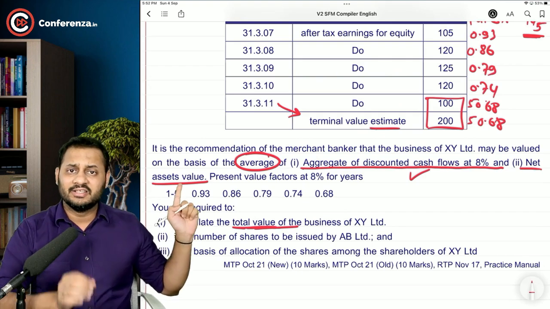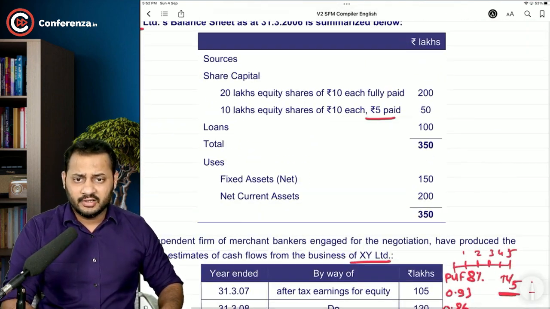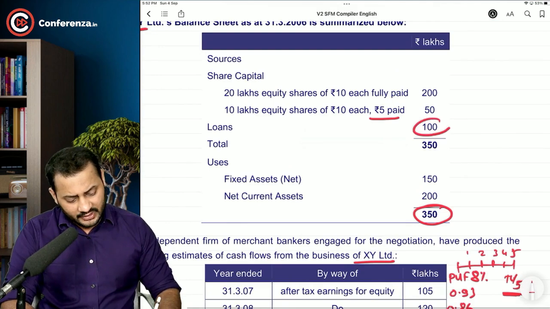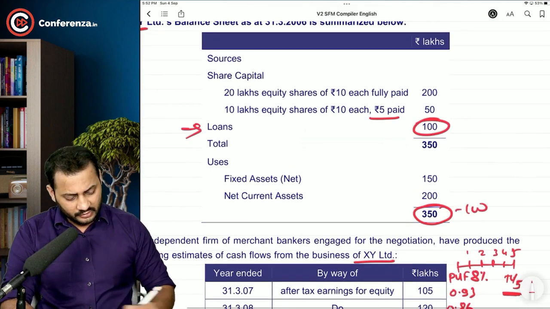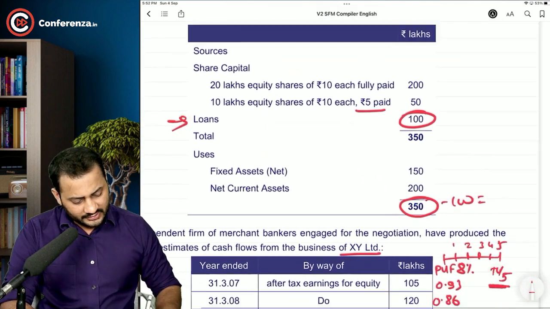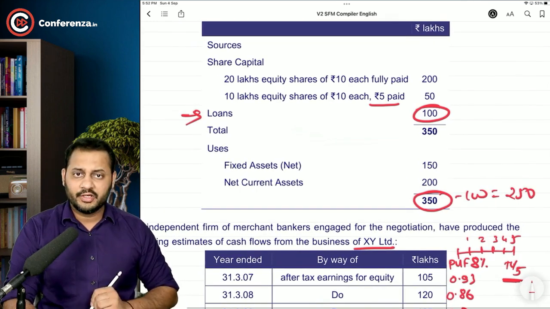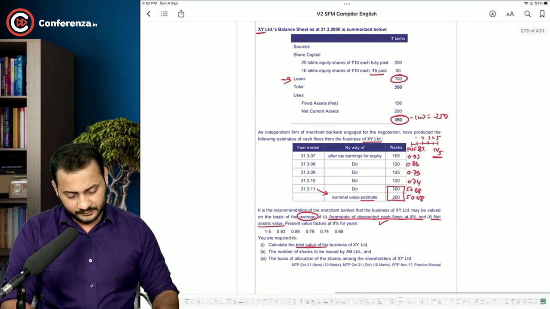And the second method is net asset value. It's very easy, sir. See, net assets: total assets is 350 less 100 of the loan. Net assets is total assets minus total liabilities, which is 250. That's it. See.